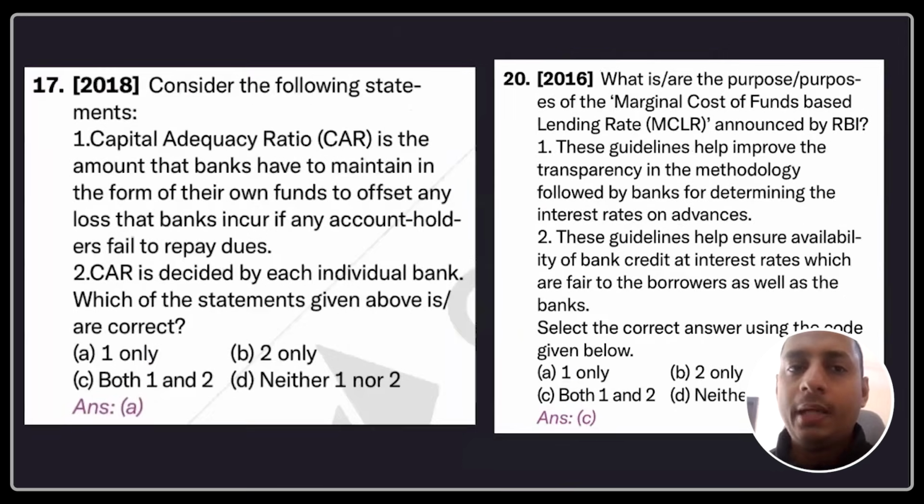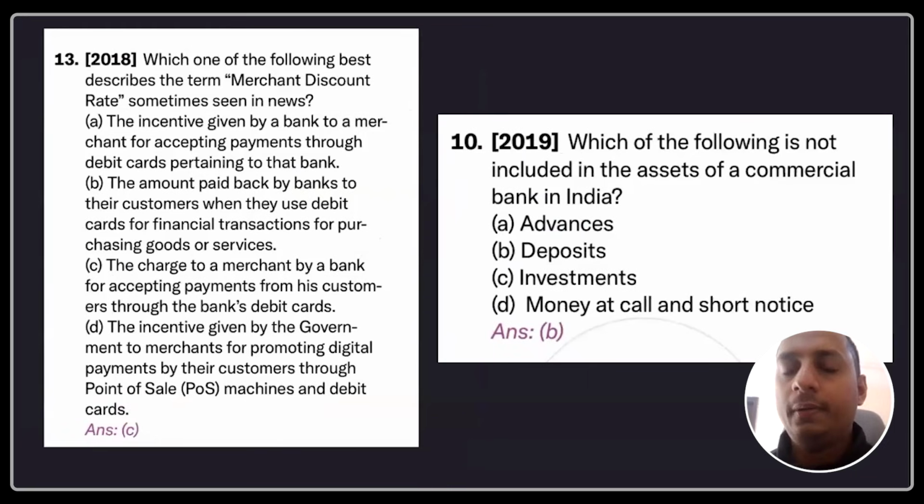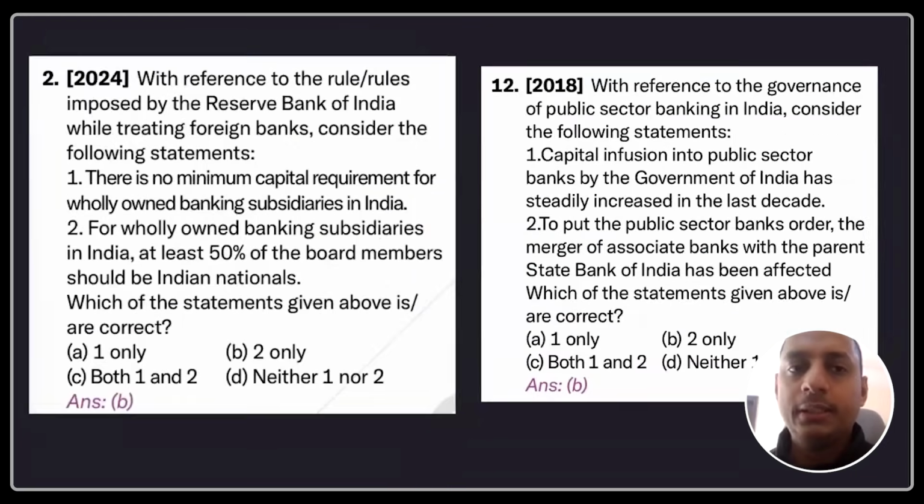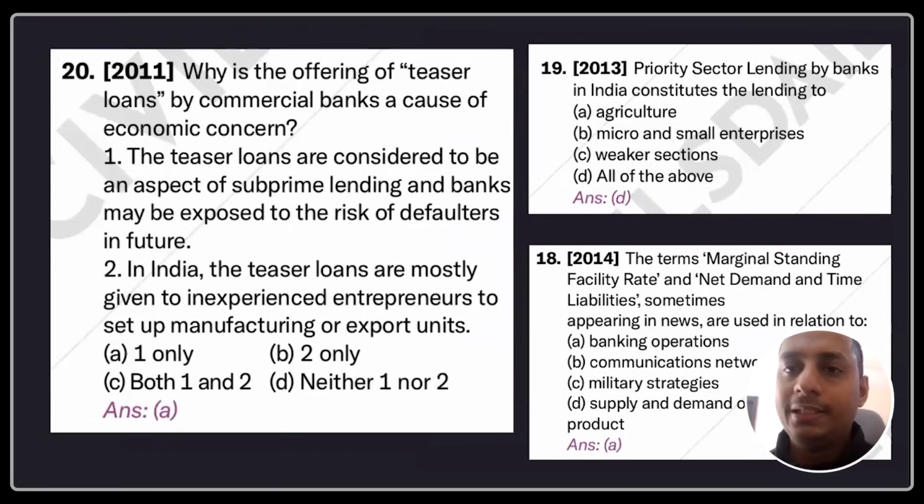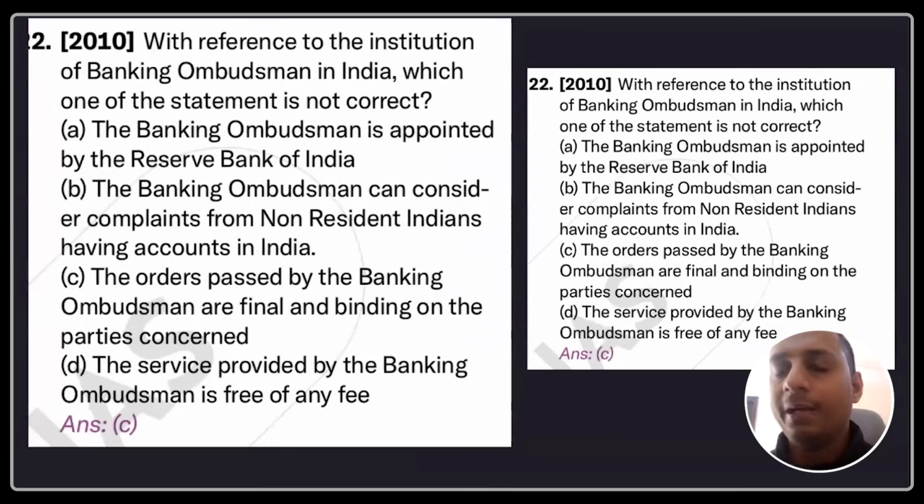Capital adequacy ratio, MCLR, merchant discount rate, whether banks' deposits come in assets or liabilities, the answer was liabilities. Reserve Bank of India treating foreign banks, capital infusion into banks, core banking solution, Basel Accord, teaser loans, priority sector lending, marginal standing facility rate, net demand and time liabilities, banking ombudsman. So this is what I want to say. It's very hard to predict what UPSC will ask in banking.